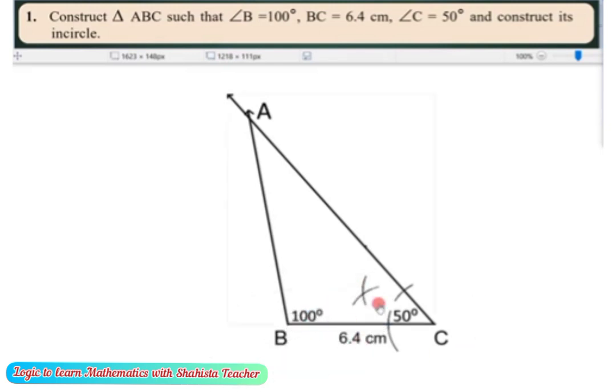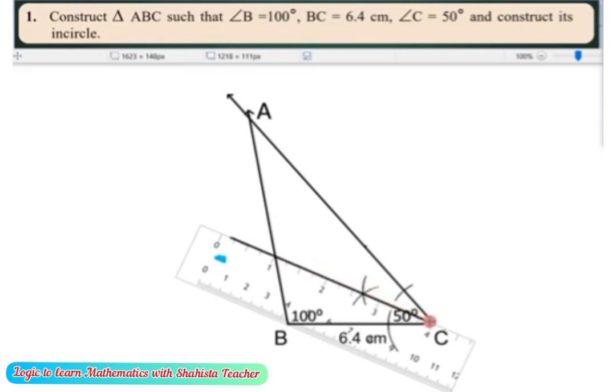And now, very important, take this point C and see the midpoint. One line is passing through this arc. So now construct this line. Yes, now we have drawn one line. Now we will do the same thing with angle B. Now here at angle B, again construct an arc.